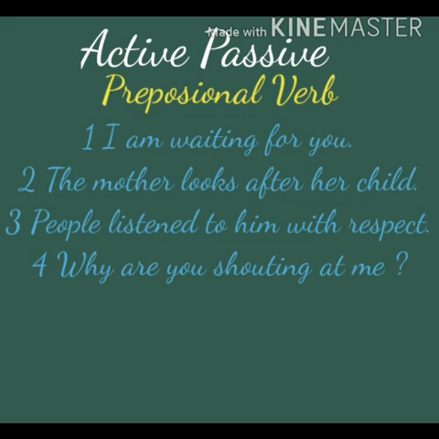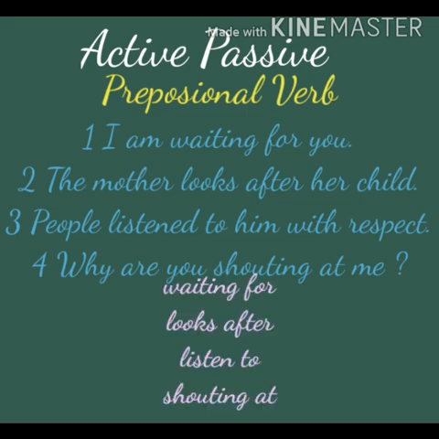In the first sentence, the verb we are using here, waiting, takes the preposition for. In the second sentence, the verb looks takes the preposition after. In the third sentence, the verb listen comes with the preposition to. In the fourth sentence, the verb shouting is visible with the preposition at.